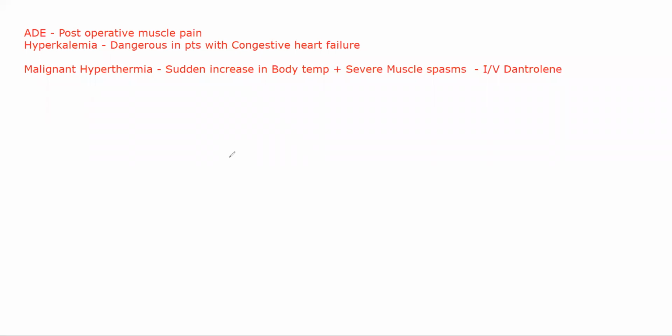Pseudocholinesterase will be present in your blood. In some patients, they do not have pseudocholinesterase, or they have atypical pseudocholinesterase which is not working properly, because of which whenever you give succinylcholine, there will be a lot of effect from succinylcholine. Because normally whenever you give one particular drug, let's suppose drug D, it will ultimately undergo metabolism and get excreted, right?